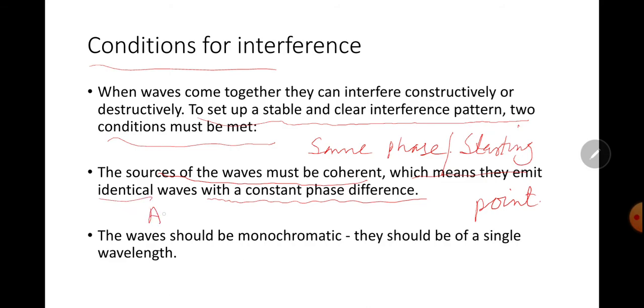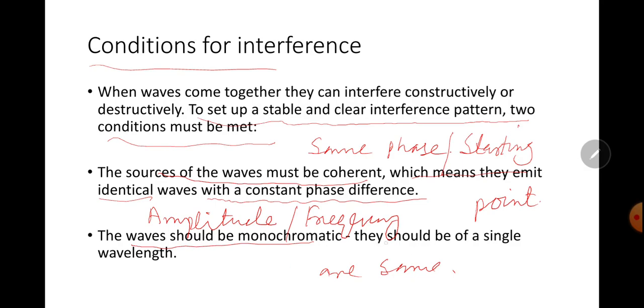Identical waves: amplitude and frequency are the same. Two waves should be monochromatic, having single frequency and wavelength. They should be of a single wavelength. So both will have single wavelength and single frequency. So simply you can say that for interference, the source must be coherent and the waves must be monochromatic.